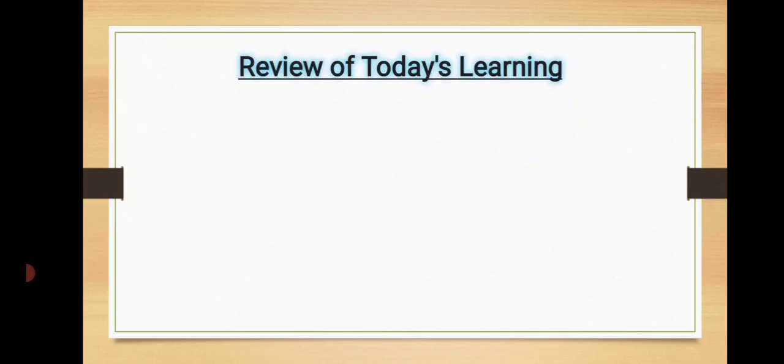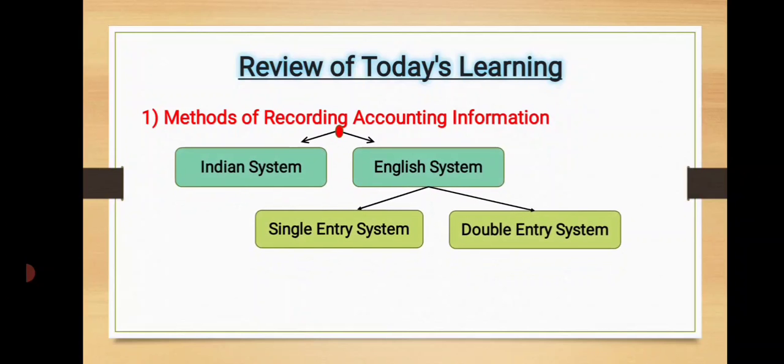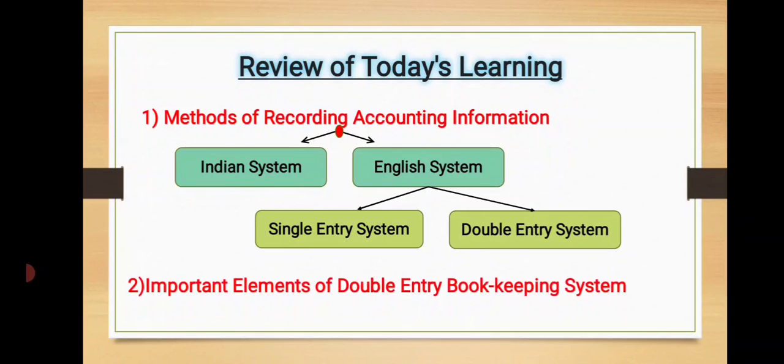In this way, we have completed today's lecture. Today we understood methods of recording accounting information. We studied the Indian system and the English system. Further, we classified the English system into single entry system and double entry system. Also, we understood important elements of the double entry bookkeeping system. Hope you understood all the points.